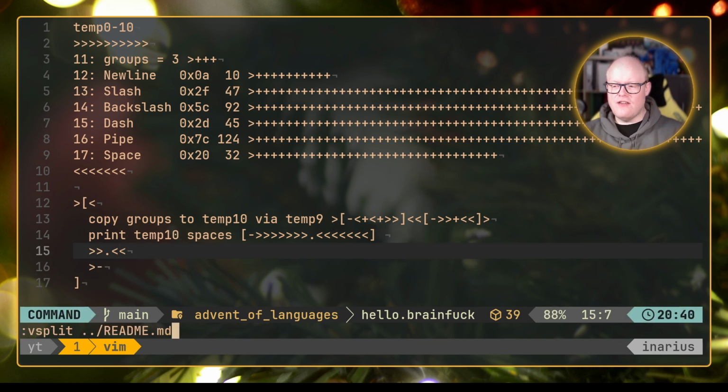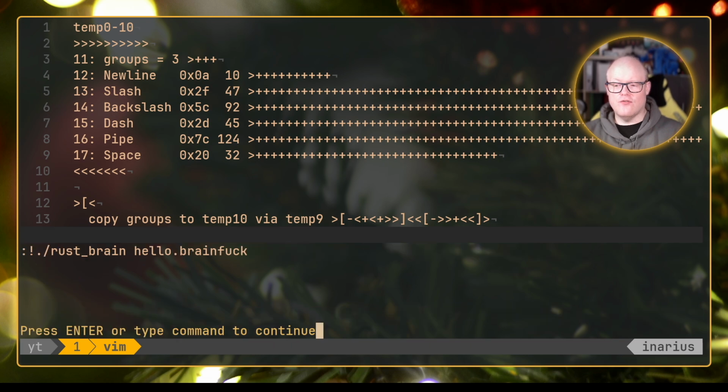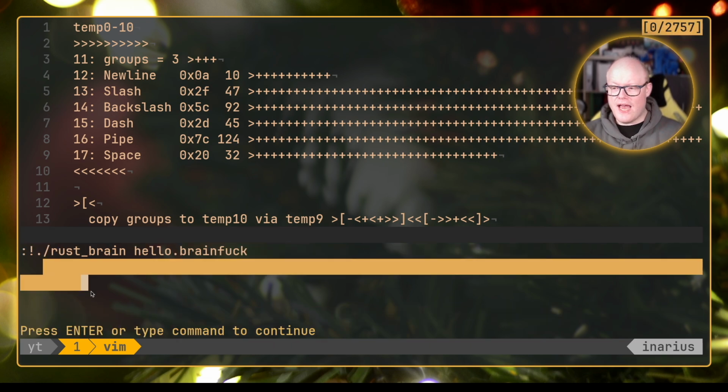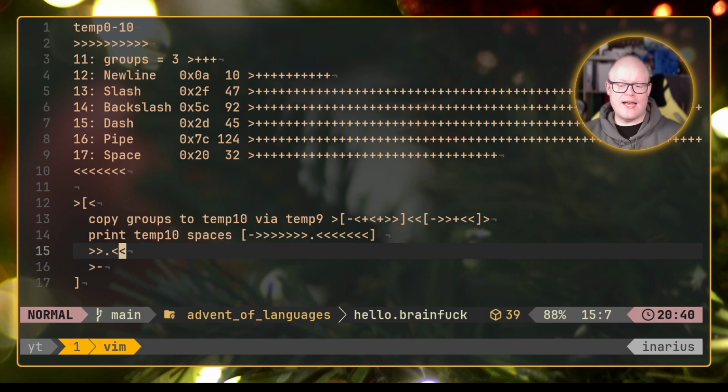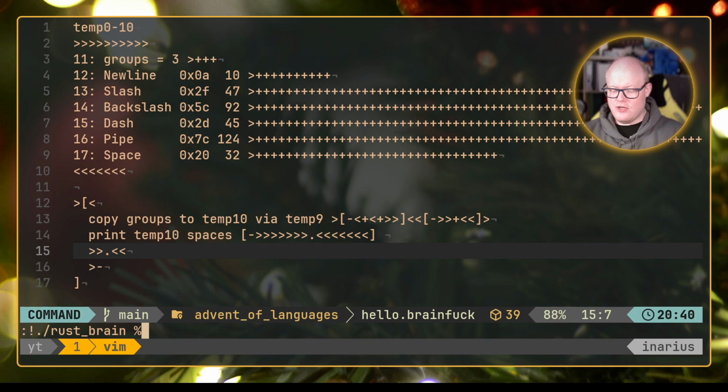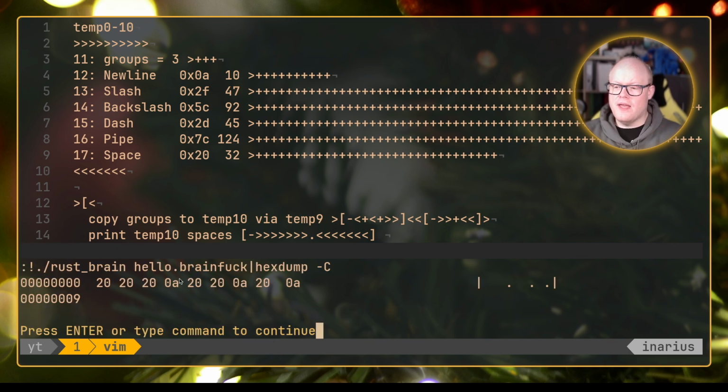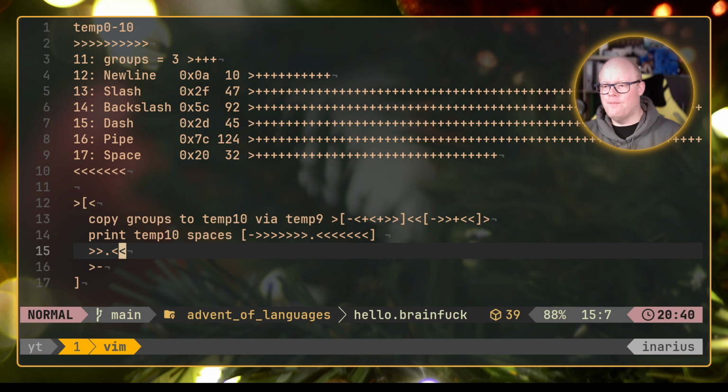So let's save this. We won't see a lot if we do that, because we have the right amount of new lines here, however we can't really see spaces. So let's pipe this into hexdump -C, for example, where we should now be able to see what we expected. We would like 3 spaces, then a new line, then 2 spaces, then a new line, then 1 space, and then a new line. And that's more or less exactly what we are getting here. So that seems to be the correct thing to do.